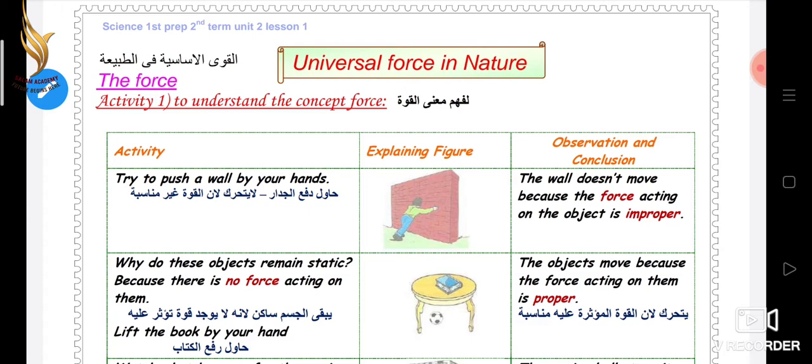What is the meaning of improper? We can say his force is not suitable to move this huge wall. But if he tries to move this book by his hand, the book moves because the force acting on it is proper.